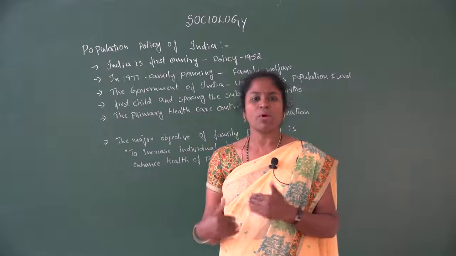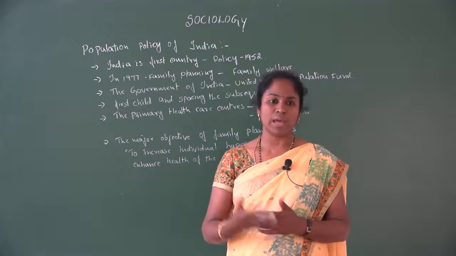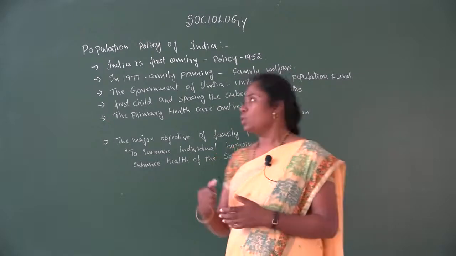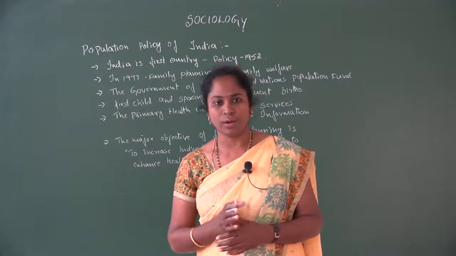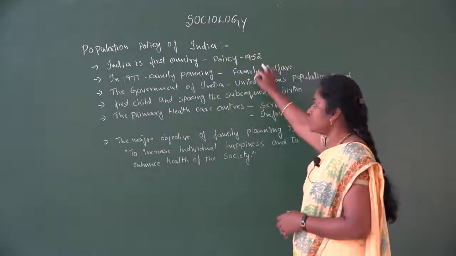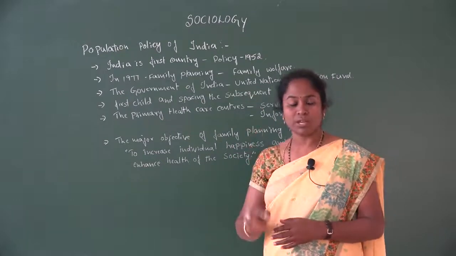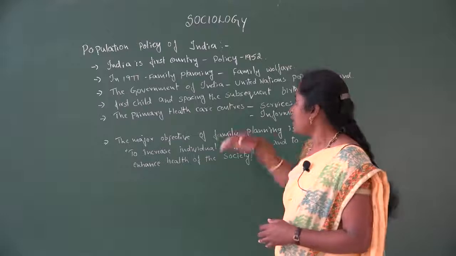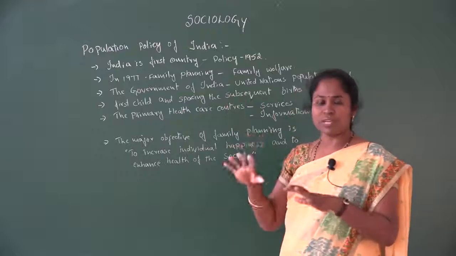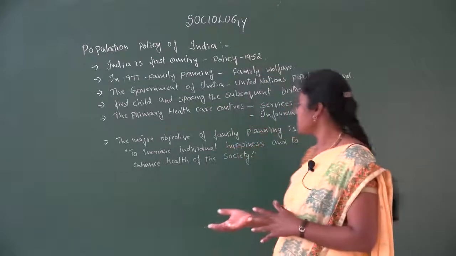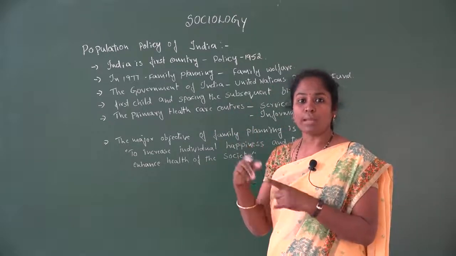So it is very important to control the population of Indian society, so the society employs different types of planning to control the population. India is the first country to have implemented a family planning policy. That was implemented in 1972. That is the first policy which has been introduced, and this is the first country which has introduced the family planning policy. It was first named family planning. Then in 1977 they changed the name from family planning to family welfare.